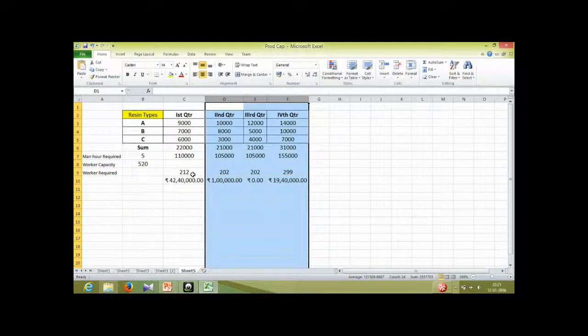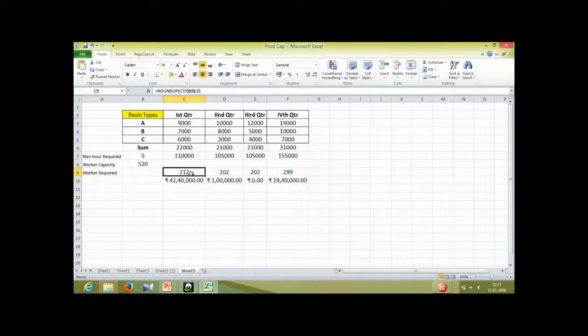You can clearly see that there were 212 workers in this particular quarter. In the second quarter we required only 202 workers, so 10 extra workers were there, so we multiplied 10,000 by 10, so we got 1 lakh. Similarly for the third quarter the requirement was the same, so no extra cost was incurred regarding the workers. And in the last quarter we required 97 extra workers, so we paid 19 lakhs for that. So this is the cost that we incurred.